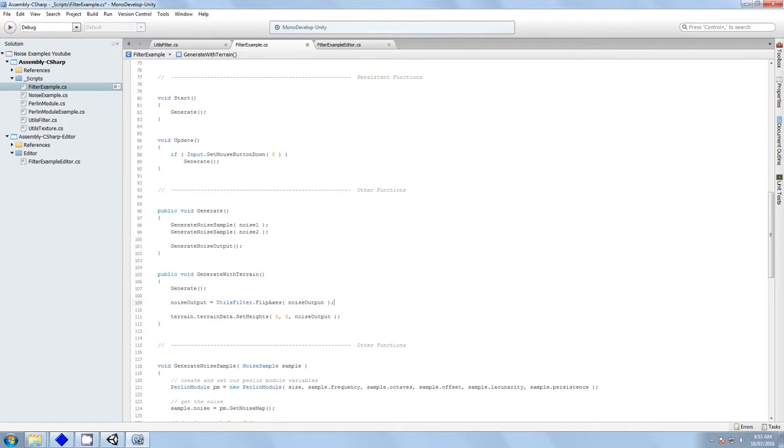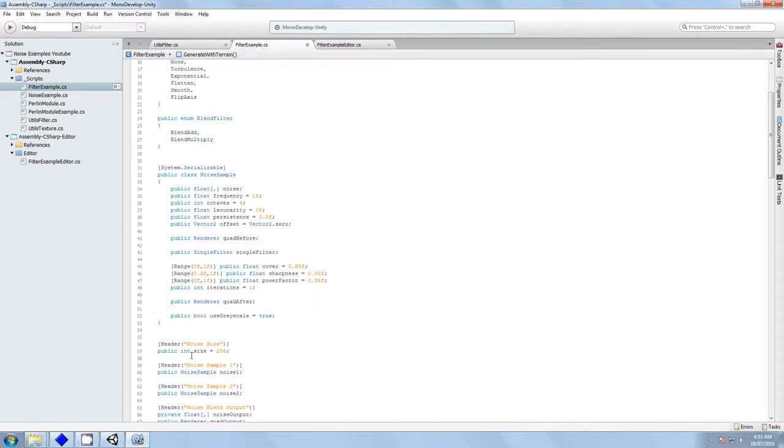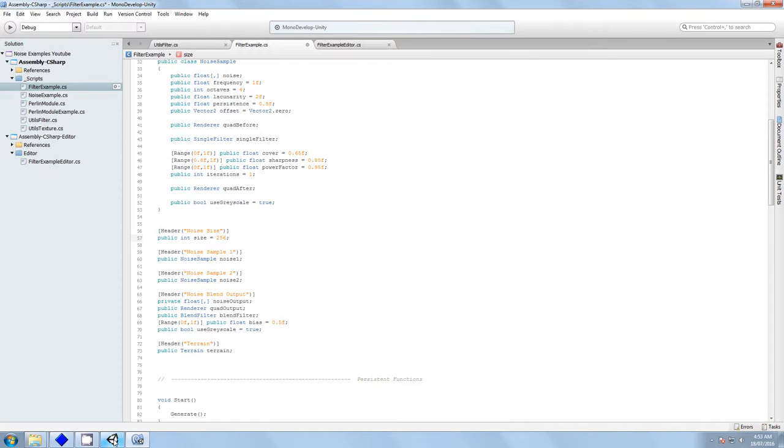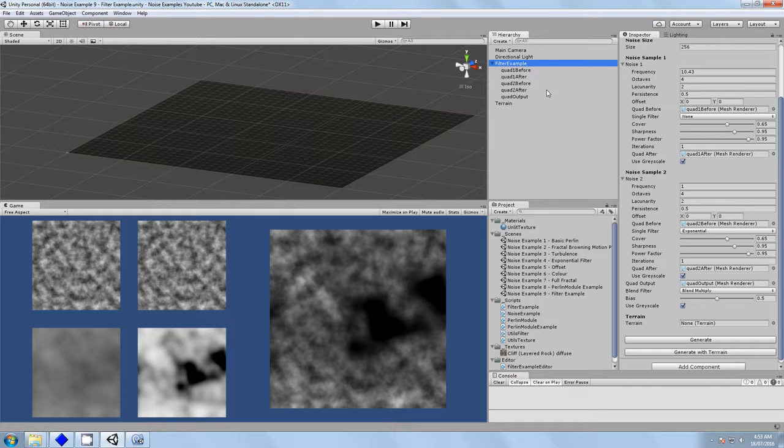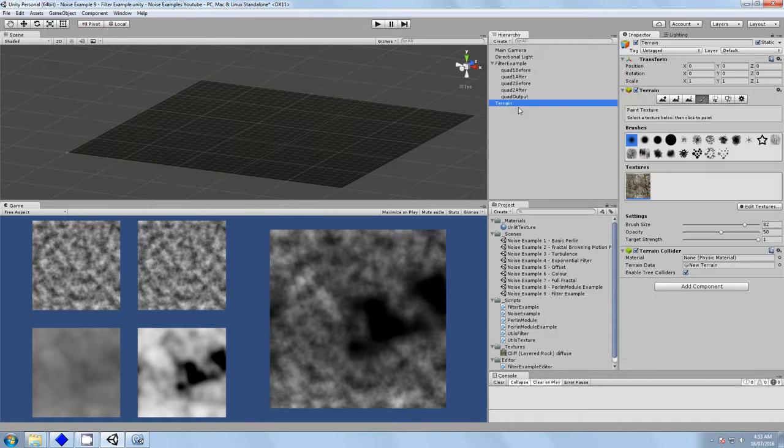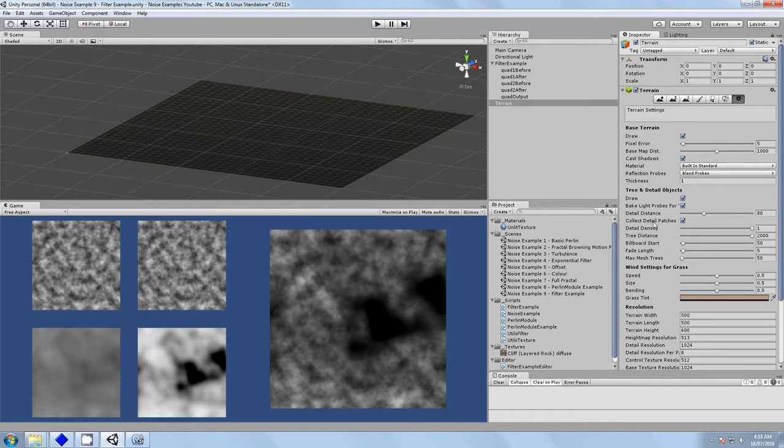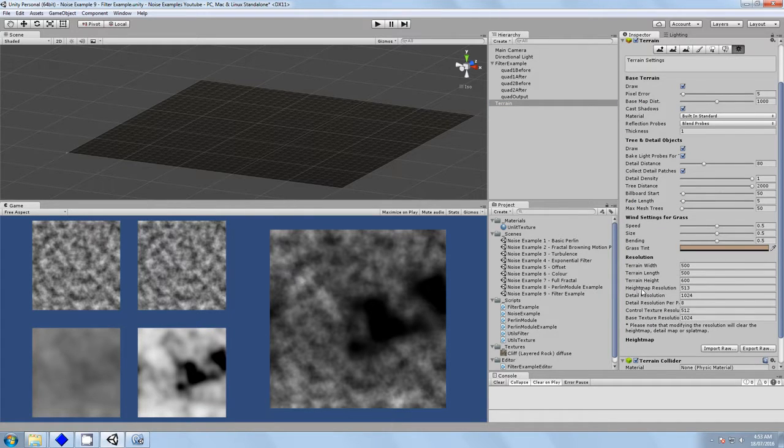Now, we could have a problem here. If our size is not equal to our terrain height map resolution, we're going to have problems. Save that first, everything saved. So we need to check before we assign that array to the height map. We're going to have to check if our size is equal to the height map resolution.